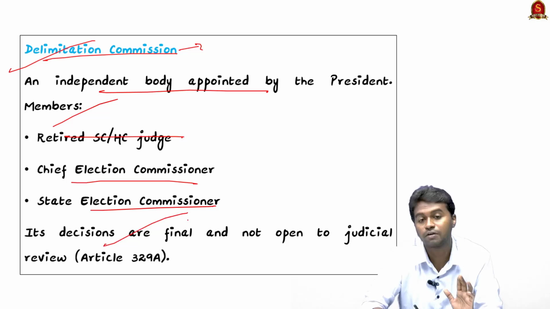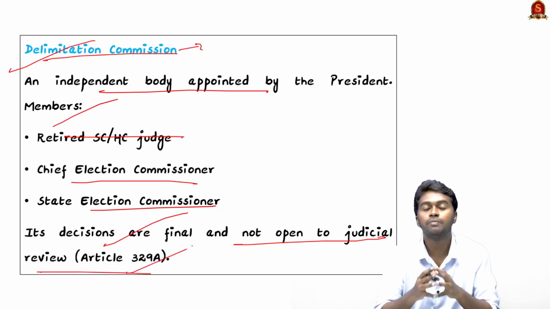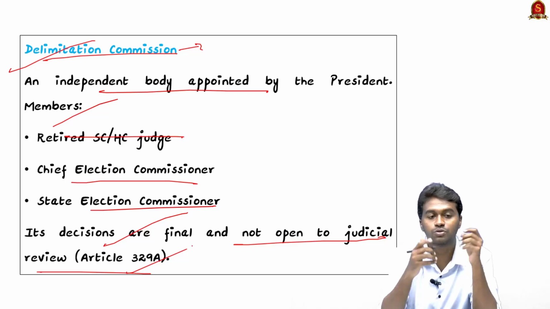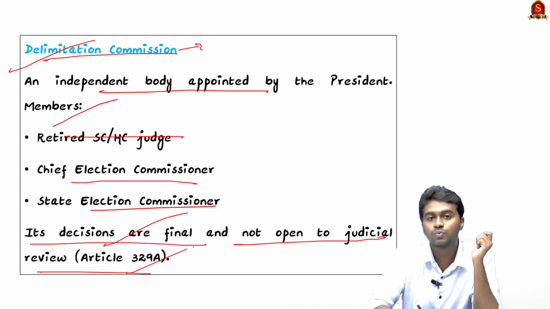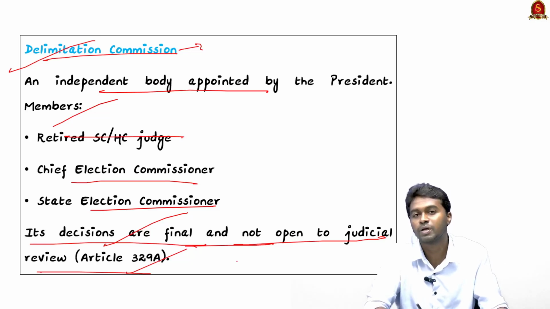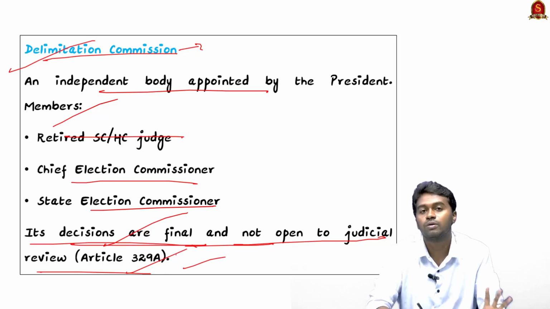Once the decisions are final, they are not open to judicial review as per Article 329A of the Indian Constitution. Therefore, the report or the decision of the Delimitation Commission is not open for judicial review as per Article 329A of the Indian Constitution. Please remember this statement. This is very important because delimitation-based questions can be expected in the coming prelims, because it is the biggest political issue and a matter of debate in India currently. So please note this: the decisions of the Delimitation Commission are final.